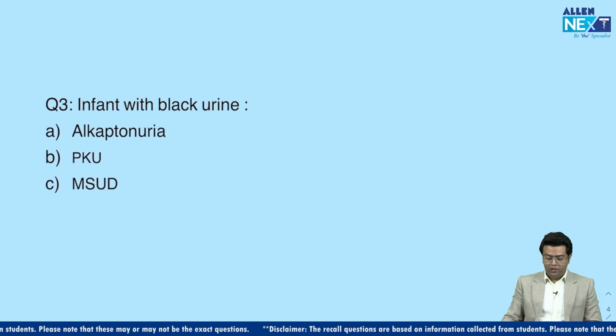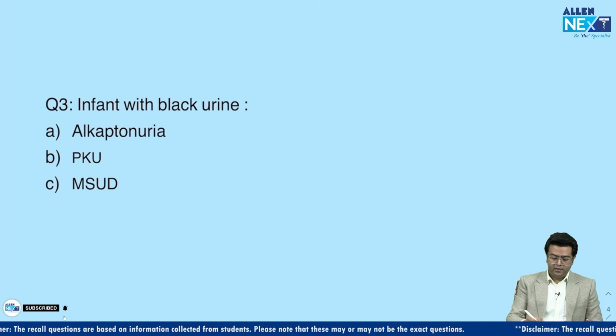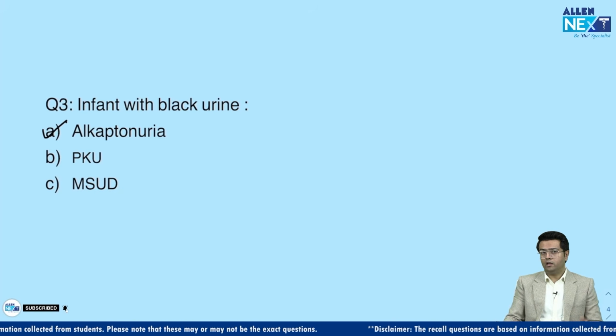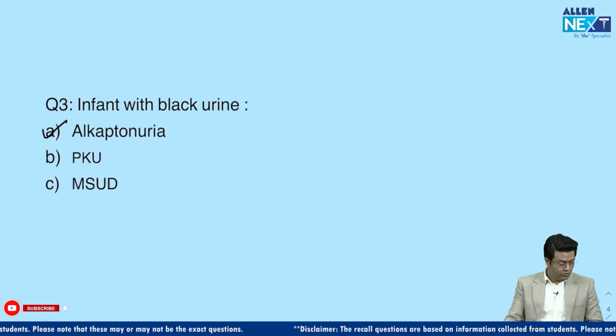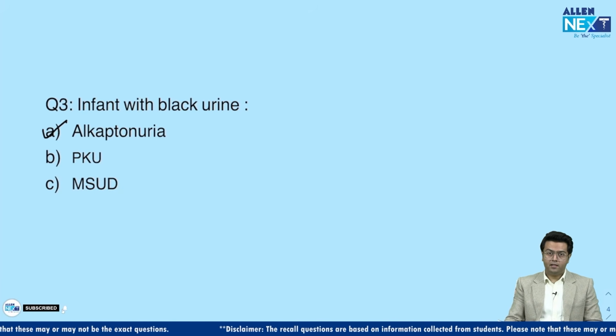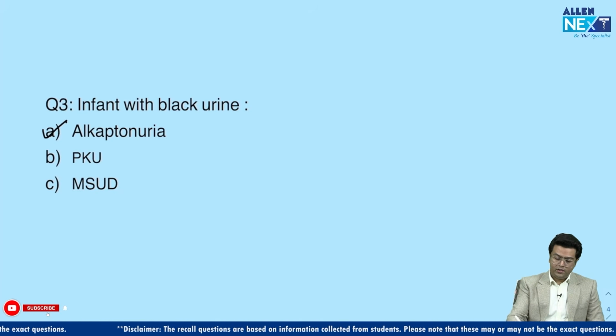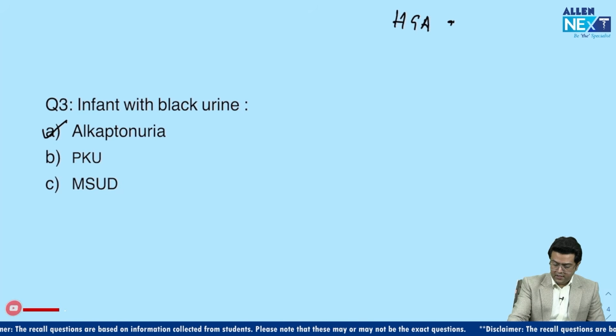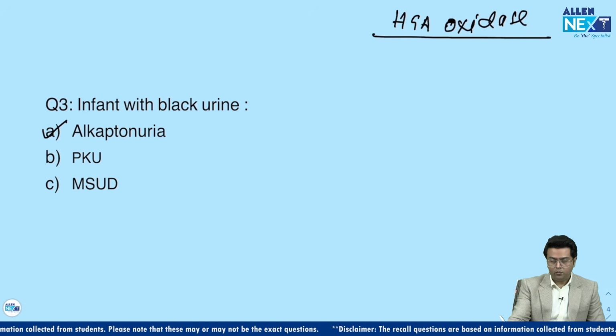Guys, there was again a question which was a one-liner and very simple: an infant had black colored urine, and the options were very easy, like maple syrup, alkaptonuria, etc. So the probable answer is definitely alkaptonuria. Two contradictory words I'm using, but alkaptonuria is the answer. It's a black colored urine. So what is the deficient enzyme, guys, in this disorder? Homogentisic acid oxidase is the name of the enzyme which is most commonly deficient.